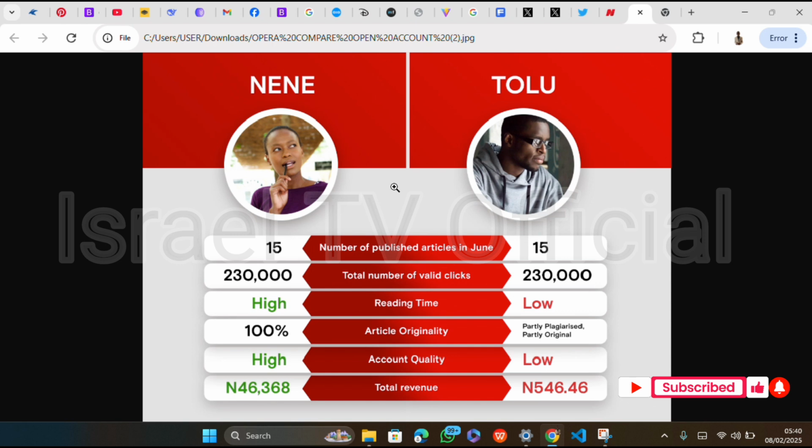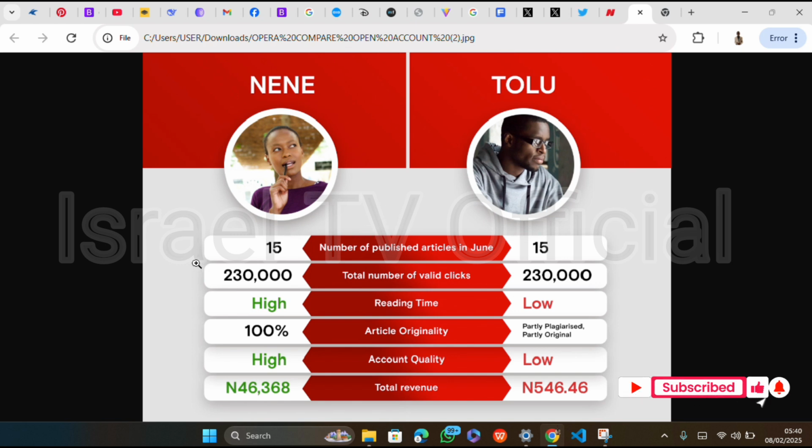Now in this picture, as you can see, they give examples of two persons. Note, like I said earlier, the way I'm explaining now, you will think probably they paid me. I found this information valuable, and for months now I've seen this, and I want to introduce it to you. So there are two persons here. Number of published articles, for example, in June, let me call the names, Nene and Tolu. They both published 15 articles each for the month, and then the total number of valid clicks.